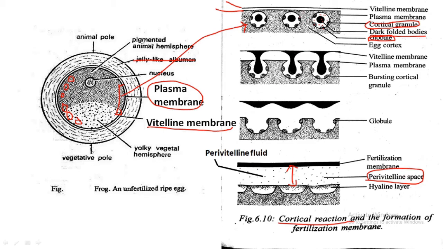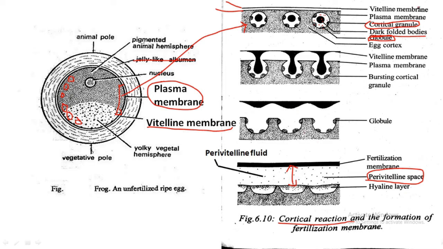After that, these cortical granules come in close contact with the plasma membrane, and at the point of contact they just open inside this perivitelline space. So it releases its contents directly in this gap, in the perivitelline space, right?